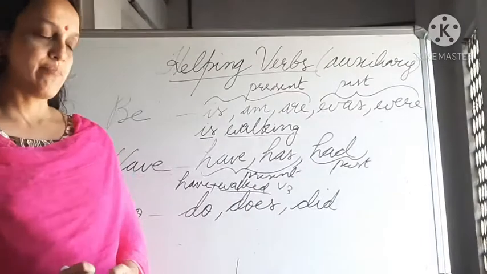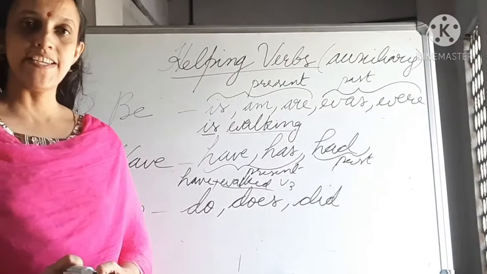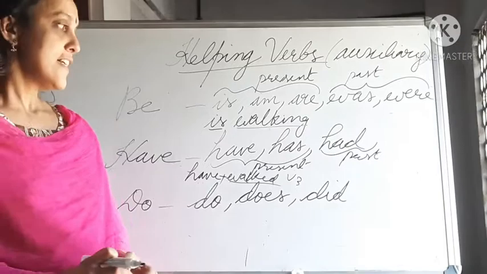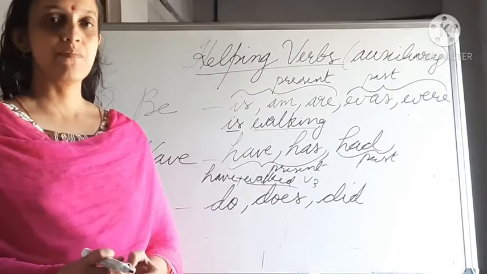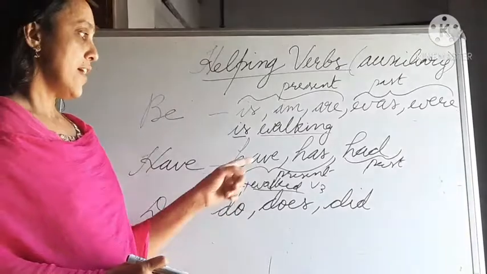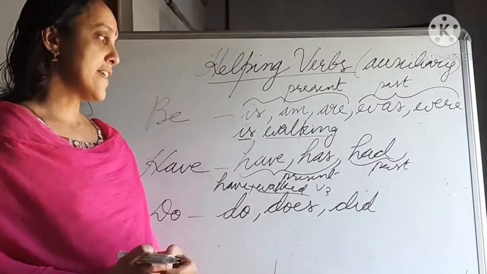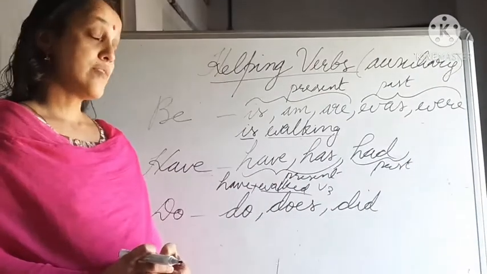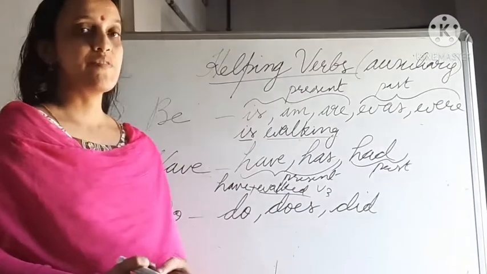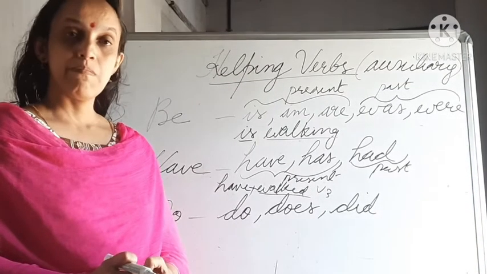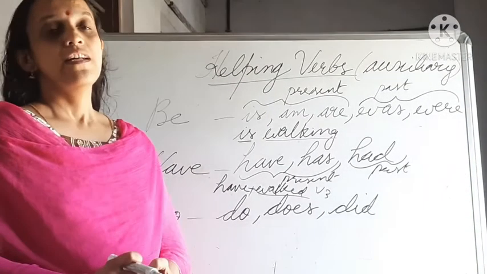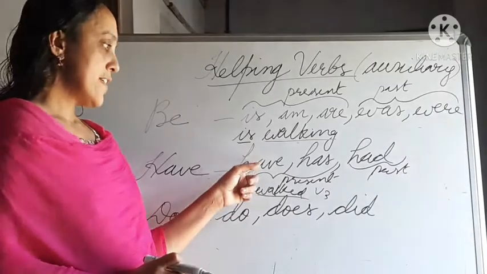That is the V3 form. Have eaten, has eaten, had eaten. Clear? So after this have form, we have to use V3 form of the verb. And have and has can be used in present tense, and had can be used in past tense. And this is also used in passive voice, and also it can stand alone.